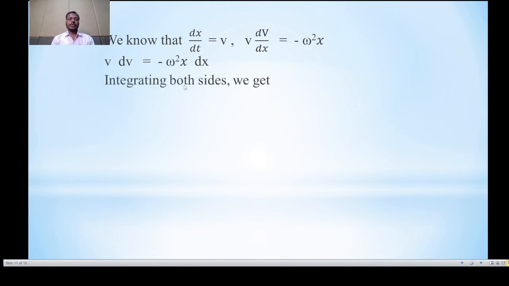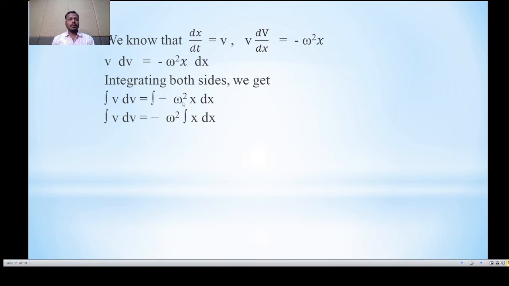Taking the integration on both sides, we can write integration of v into dv is equal to integration of minus omega square x into dx. Here is integration with respect to v, and here is integration with respect to x.